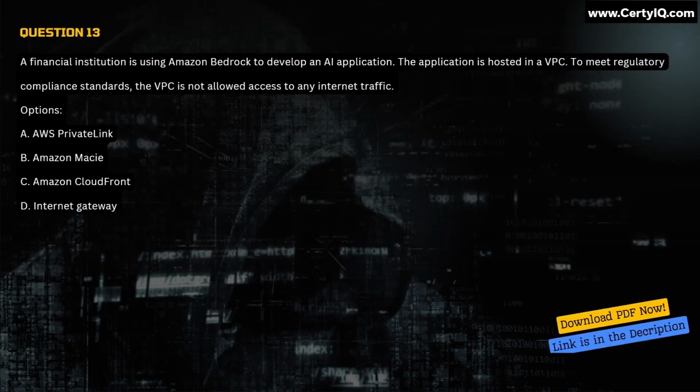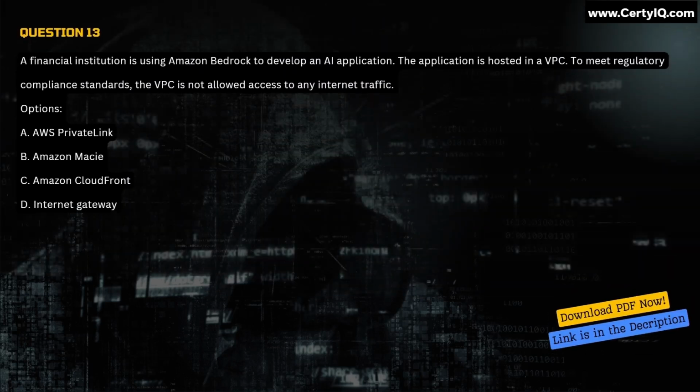Question 13. A financial institution is using Amazon Bedrock to develop an AI application. The application is hosted in a VPC. To meet regulatory compliance standards, the VPC is not allowed access to any internet traffic. Options: A. AWS PrivateLink. B. Amazon Macie. C. Amazon CloudFront. D. Internet Gateway. Correct answer is option A.